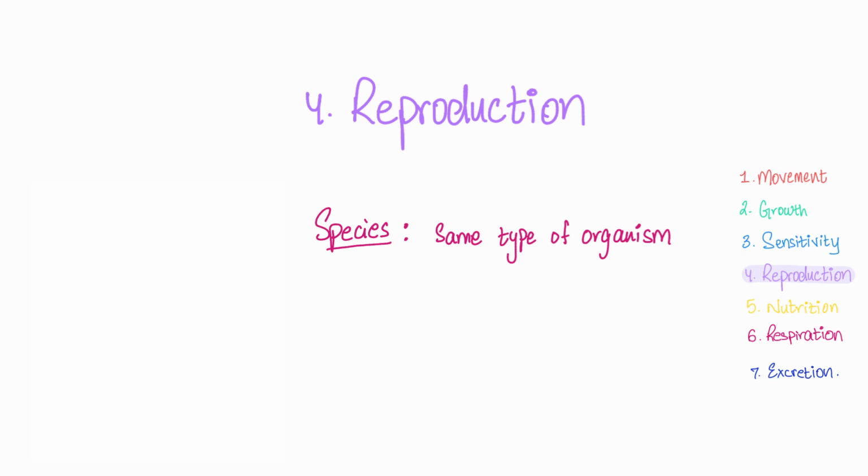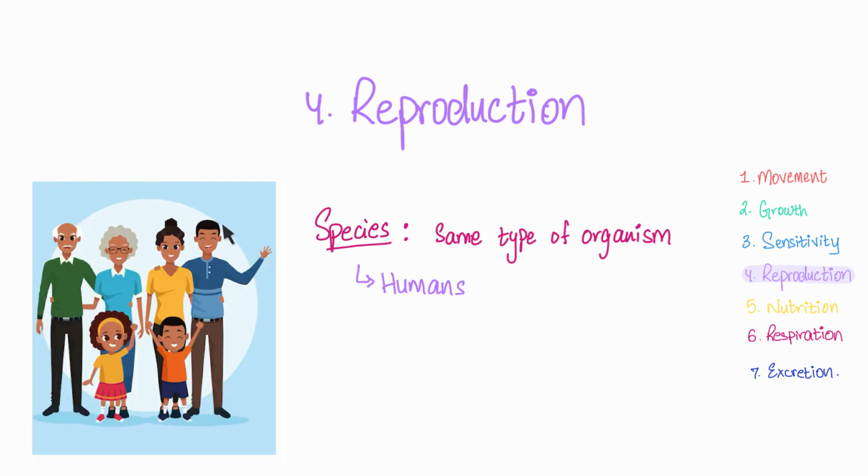For example, humans are one type of species, right? Speaking of humans, you also came from a pair of parents, right? And your parents came from another pair of parents who are your grandparents, and your grandparents came from another pair of parents, and so on. This is it. This is the concept of reproduction entirely.